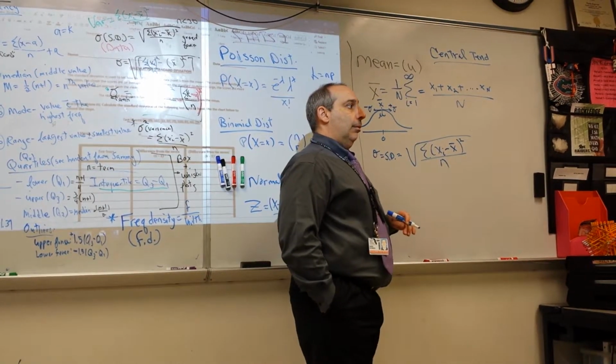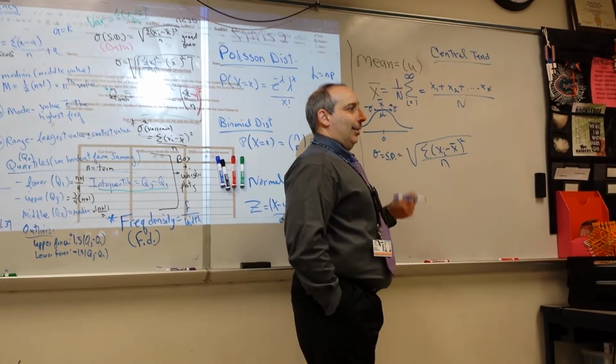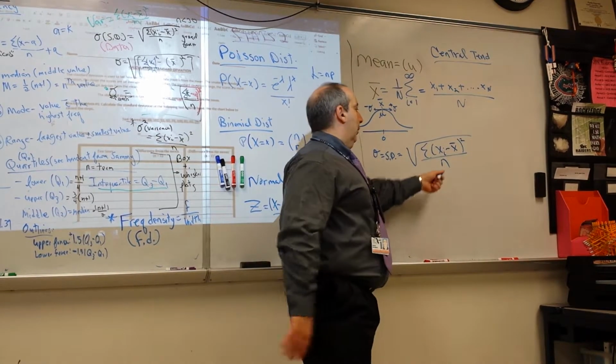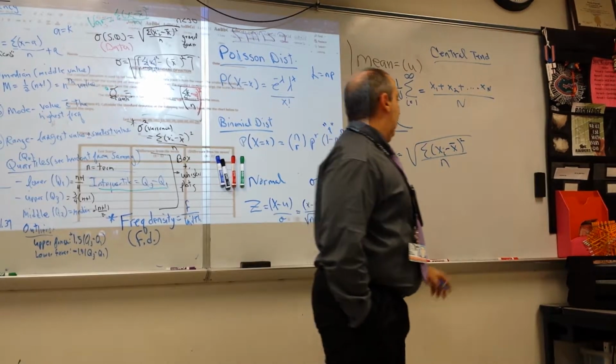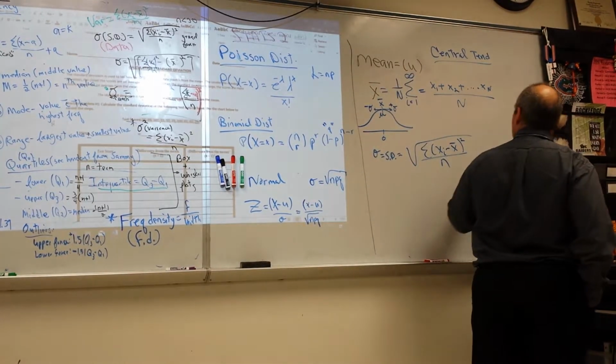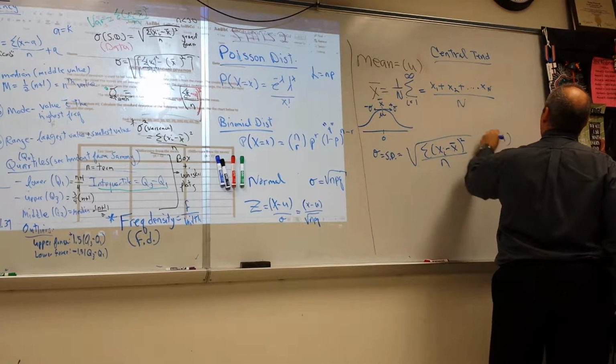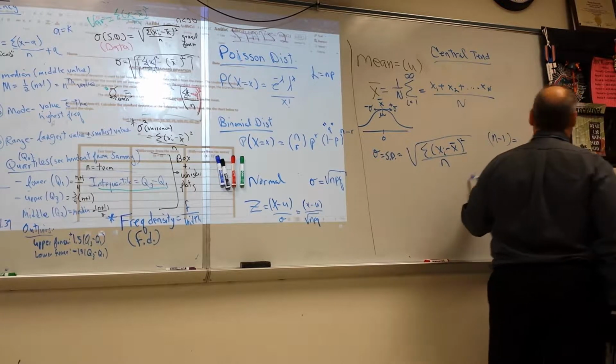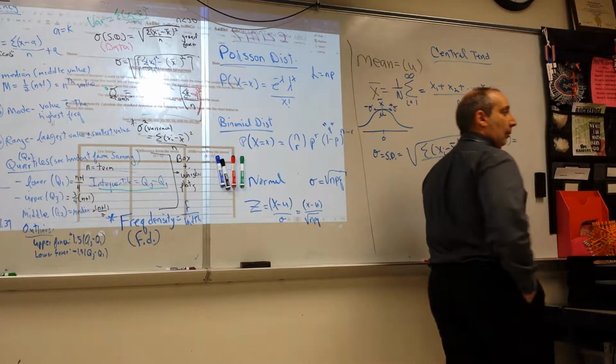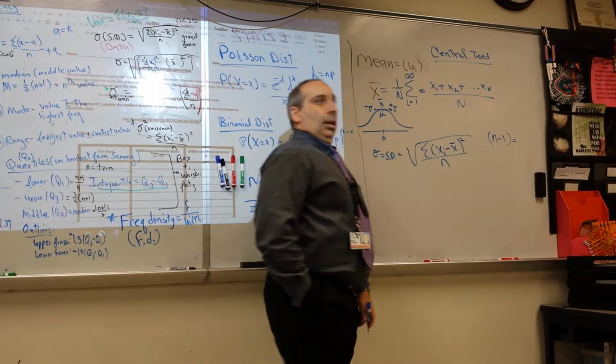Well, the only difference between S squared and sigma squared is n minus 1 on the bottom. That's what we're talking about, right? Anybody know why it will be n minus 1 on the bottom for S? Anybody want to know why? That's a sample variance. Right.